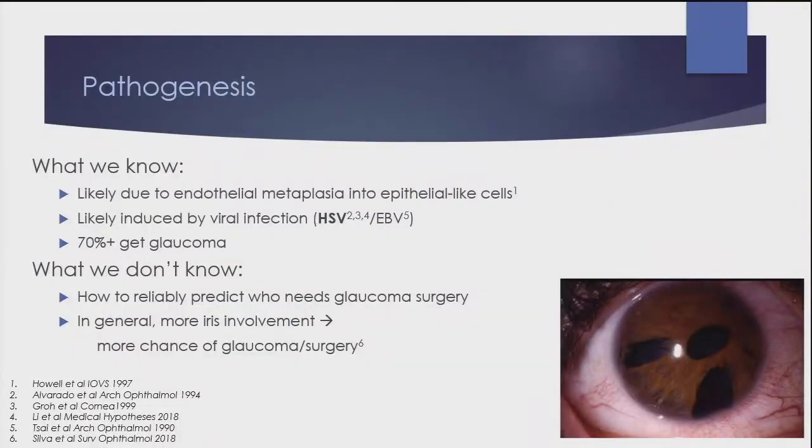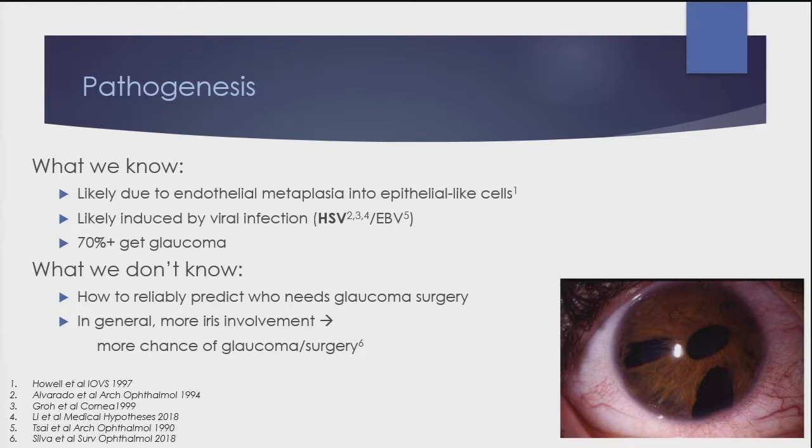So the pathogenesis of ICE. What do we know about this condition? We know that it is likely due to endothelial metaplasia into epithelial-like cells that begin to behave like epithelial downgrowth. It is most likely induced by a viral infection. We think it's herpes simplex virus. That's what most of the evidence shows us from isolates from the cell cultures themselves, as well as from PCR in our patients. However, there have been a few reports of antiviral therapy aimed at controlling the virus, which don't seem to delay the course or change the overall prognosis of the disease. So it's still a little bit controversial.